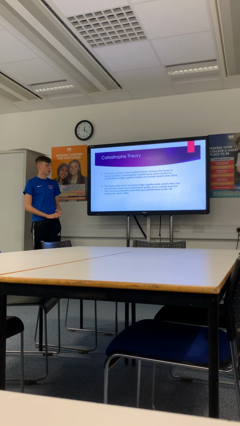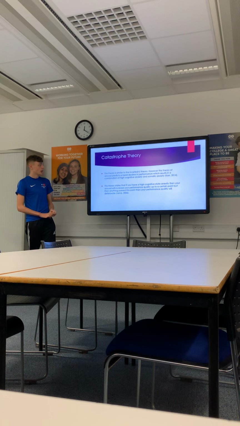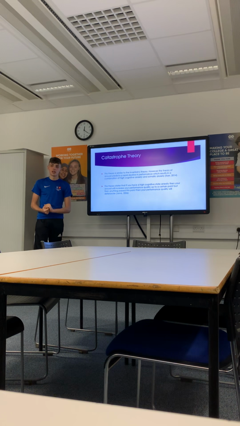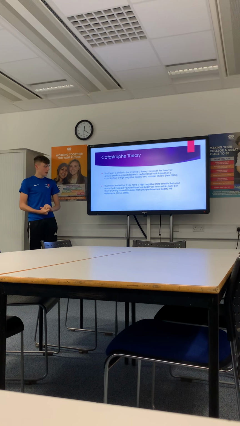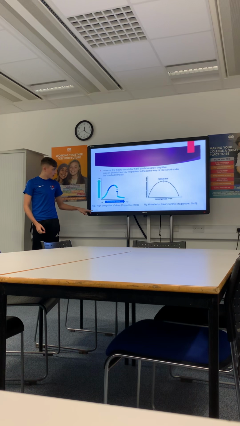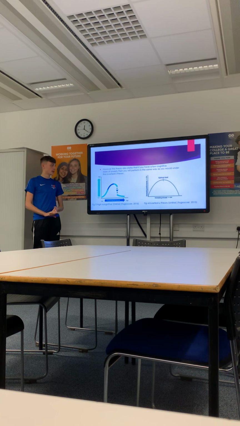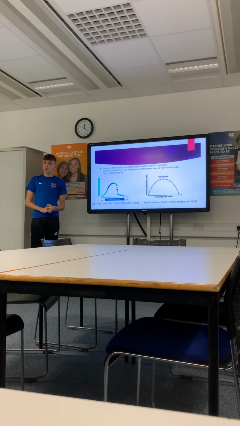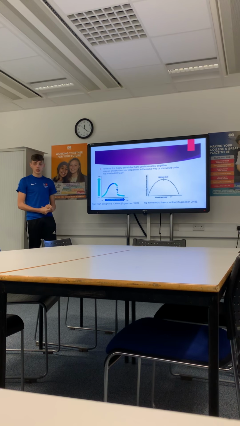The catastrophe theory is similar to the inverted U theory. However, this theory also predicts a rapid incline in performance, which results from a combination of high cognitive anxiety and somatic anxiety. This theory states if you have a high cognitive anxiety, then arousal will increase your performance quality up to a certain point, but after this point, your performance will decrease drastically. However, if you have a low cognitive state of anxiety, then you'll perform exactly like the inverted U theory, and you'll have an optimal point, and anything past that point you will start to decrease.